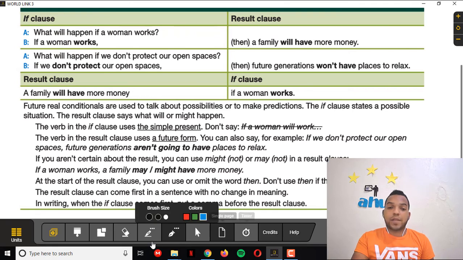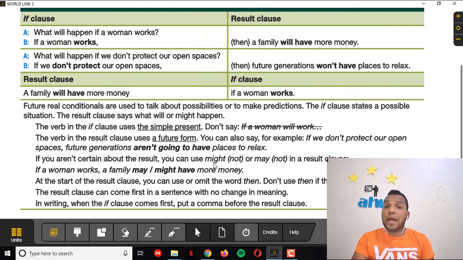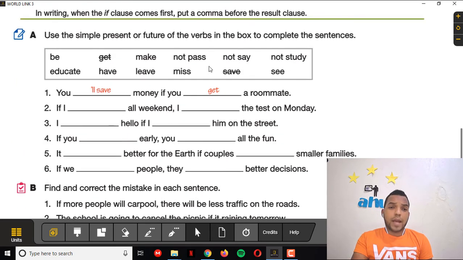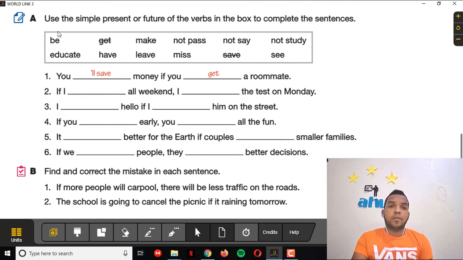So there are some exercises that I have already attached in Google Classroom where you will be able to complete those exercises with the if clause or the future real conditional. This is something real. There is another one that is for unreal conditional that I will be explaining to you in another level. Okay, so here you get an exercise that you can just complete, like use the simple present or future of the verb in the box to complete these sentences.